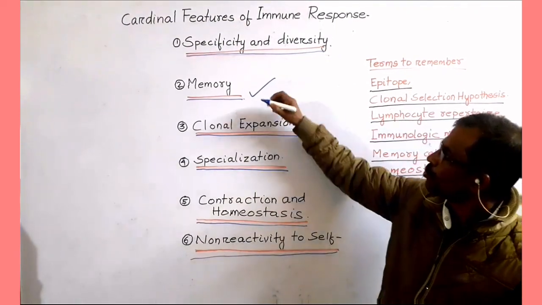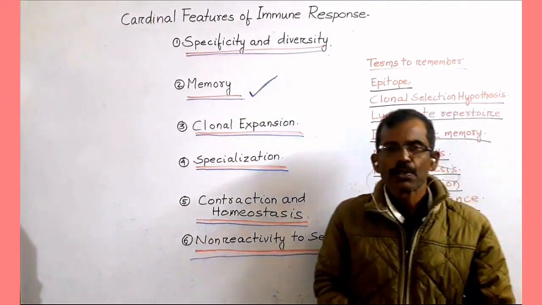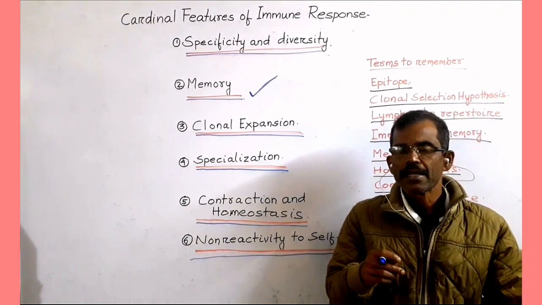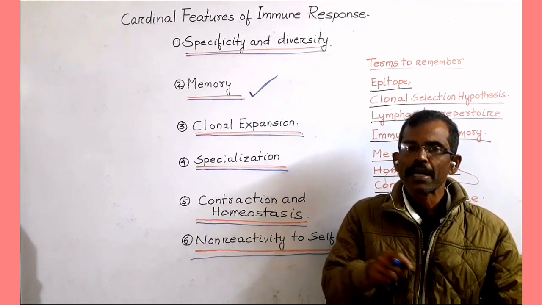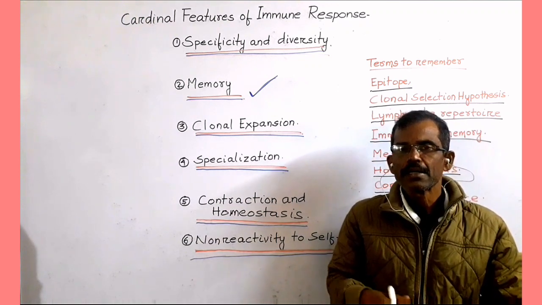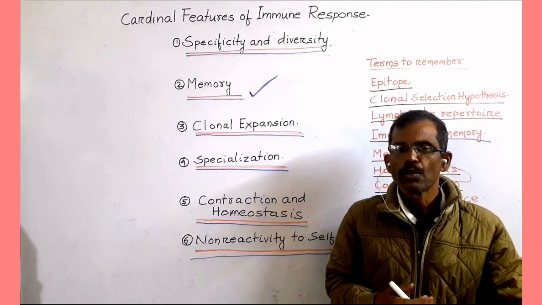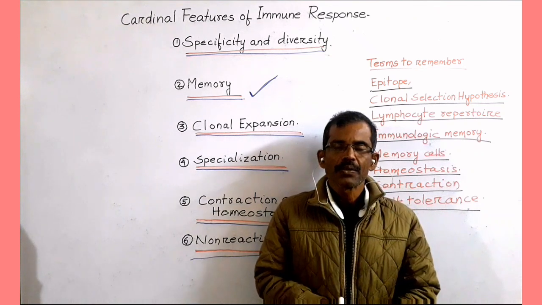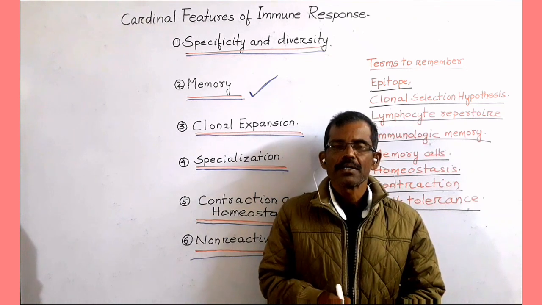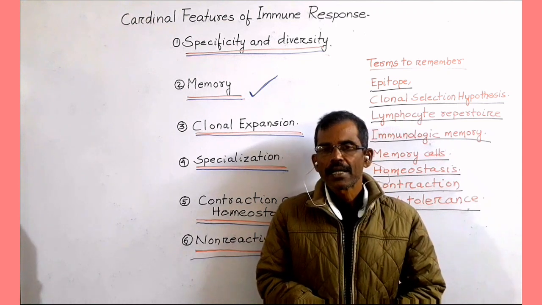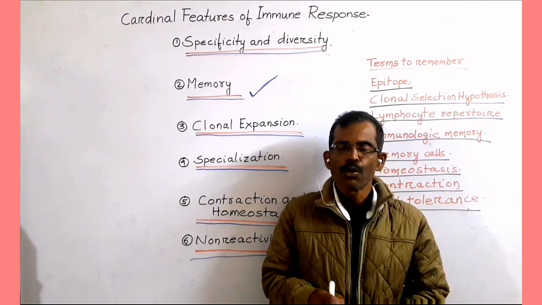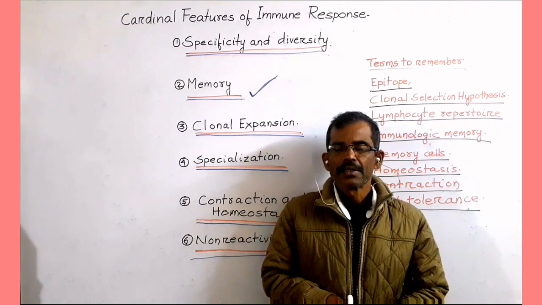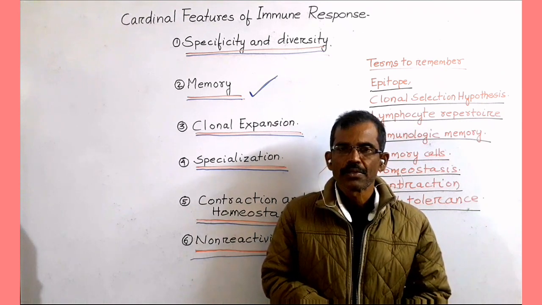The second feature is immunologic memory. Exposure of the immune system to a particular antigen enhances its ability to respond again to that particular antigen. This is because of immunologic memory. The immune response to the second and subsequent exposure to the same antigen, known as the secondary immune response, is more rapid, larger and often qualitatively different from the first immune response.